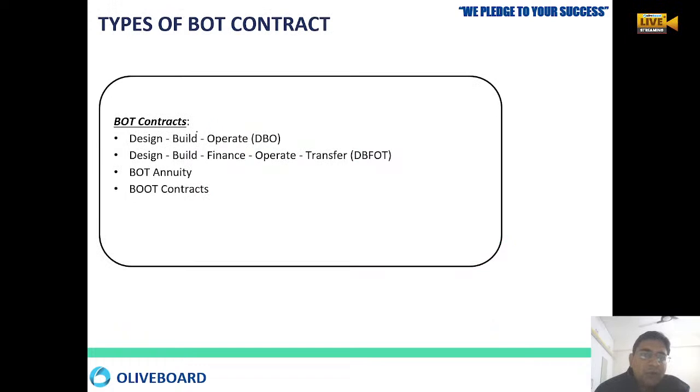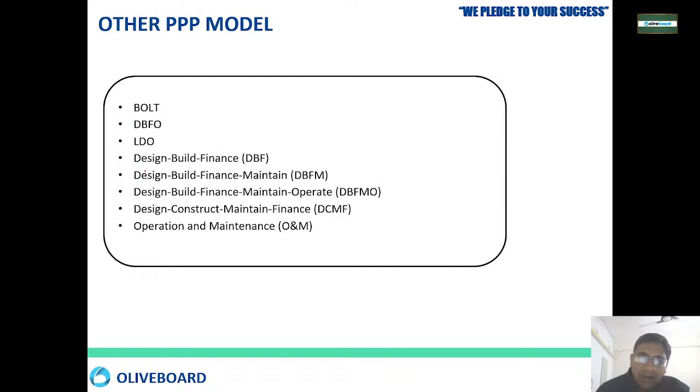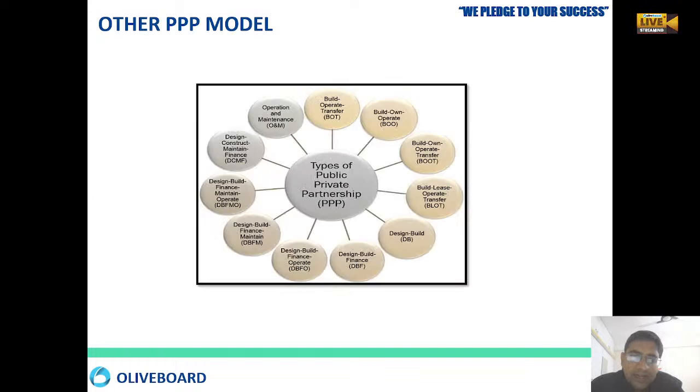So the BOT models include design, build, operate; design, build, finance, operate, transfer; BOT annuity and BOT contract. These are all the types of models: DBFO, design, build, finance. These are the special types of models where ownership changes, and where the money supply, maintenance and finance come from differs. So the names are build, operate, transfer; build, own, operate; build, own, operate, transfer; build, lease, operate, transfer; design and build; design, build, finance; design, build, finance, operate. All these things come under the PPP models.